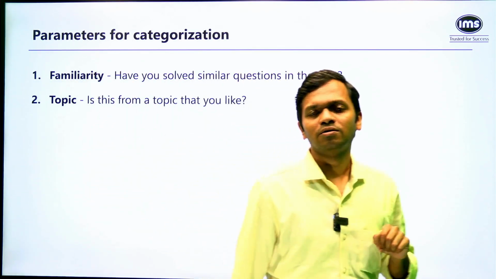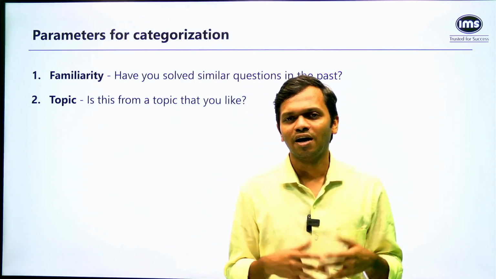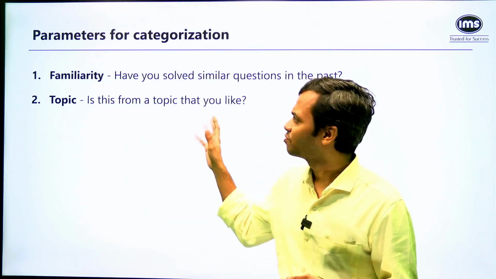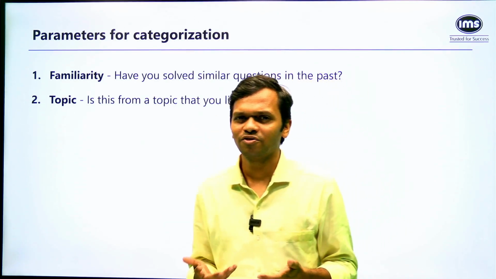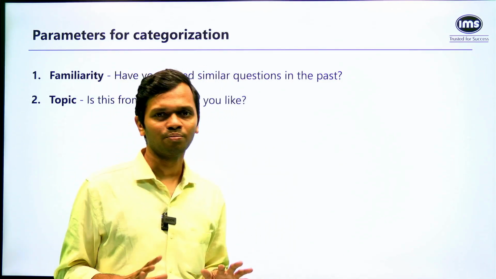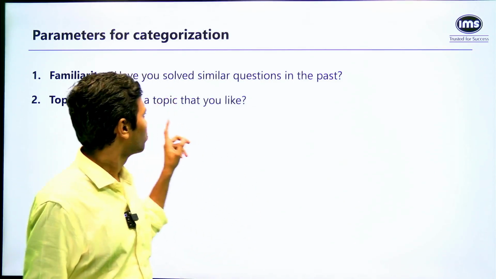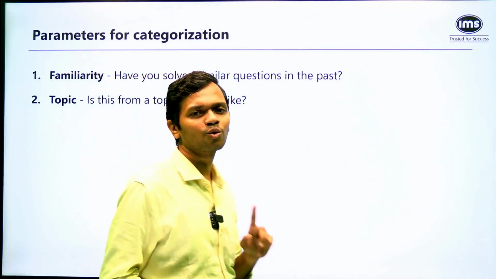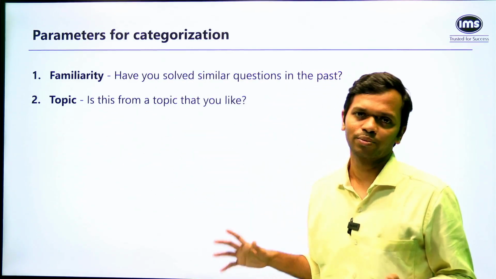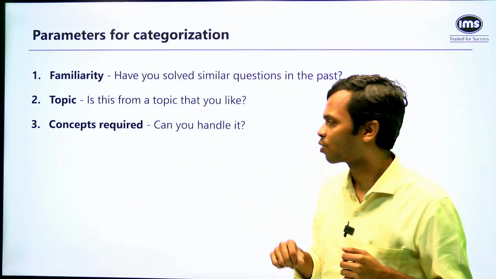Second is going to be topic. Is it from something that I like? For example, if you ask me personally, I really like numbers, I like arithmetic, I like algebra. But if you give me something from, let's say, P and C, maybe my first instinct is going to be no, I'm not going to get into this. So everybody will have favorite topics or least favorite topics or topics that they absolutely hate. So basis that also, you will be doing your own categorization. If it is from a particular topic, I'll take a call accordingly.